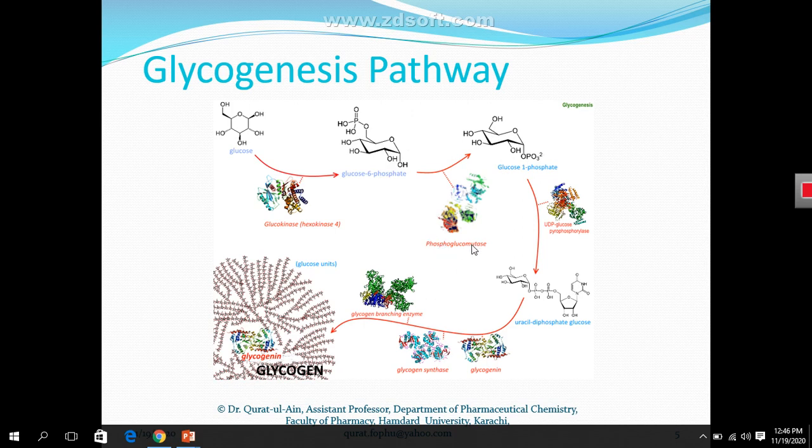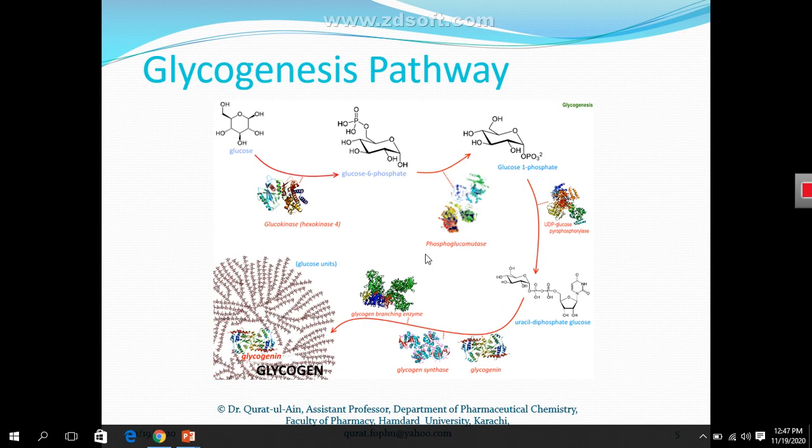The mutase enzyme is a family of phosphotransferase enzymes. What do these enzymes do? These enzymes just change the position of a functional group on a substrate. Here the glucose 6-phosphate molecule has a phosphate group, which is a functional group. So we can see that this phosphoglucomutase enzyme just changes the position of this phosphate group from here to here. This is the reaction that phosphoglucomutase catalyzes.